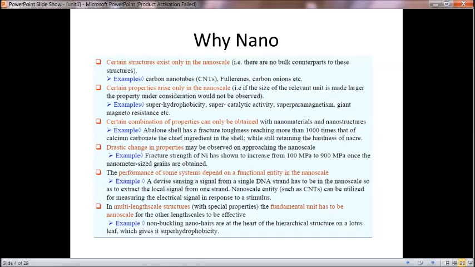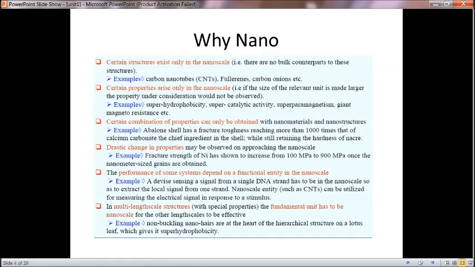Next, before studying nanotechnology, we have to see why it has to be studied. To study nanotechnology, we have 6 reasons. The first reason is that certain structures exist only at the nanoscale. There are no bulk counterparts for these structures. Examples: carbon nanotube, fullerene, carbon anions.